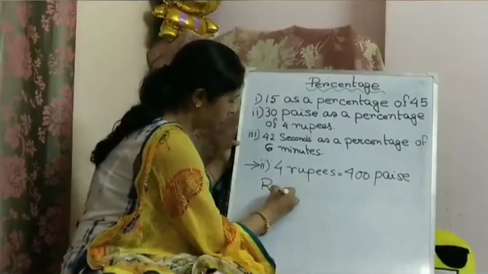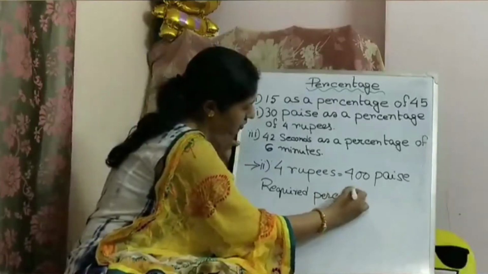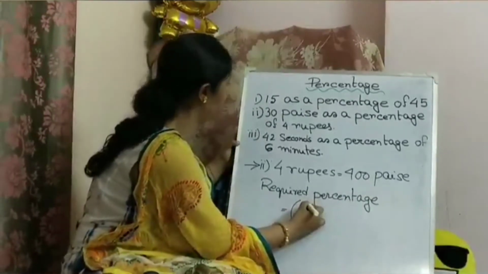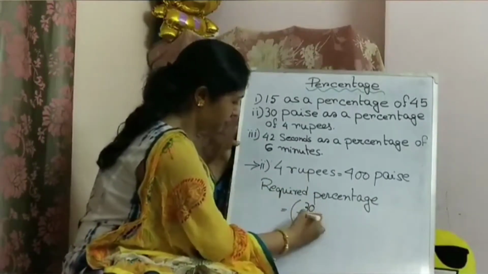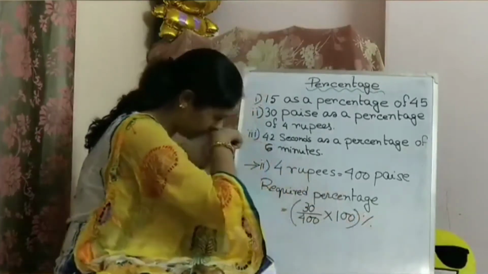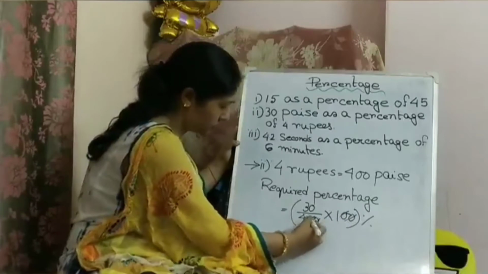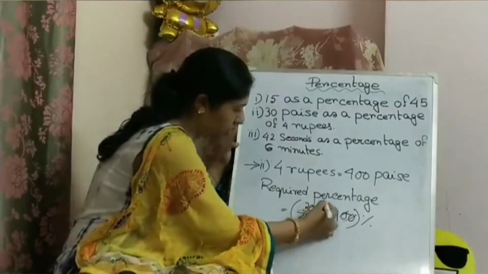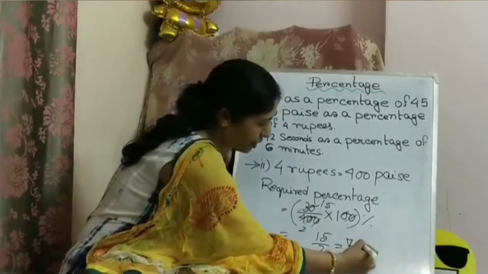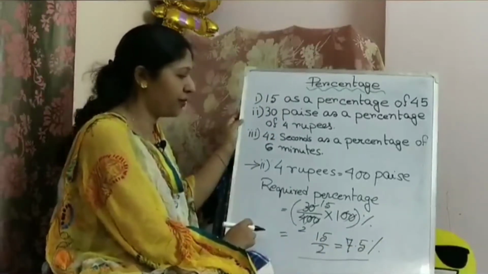So required percentage equal to 30 by 400 into 100. Here it is 15 by 2, so it will come 7.5 percentage. This is the way we got our second problem sum's answer.